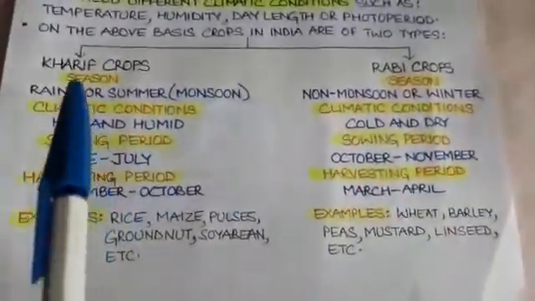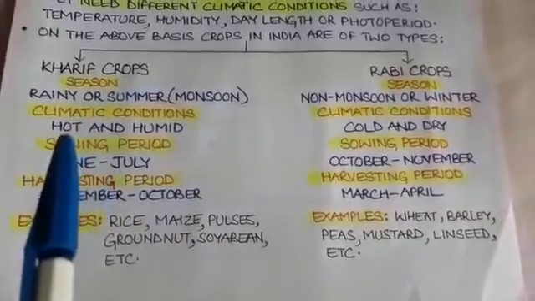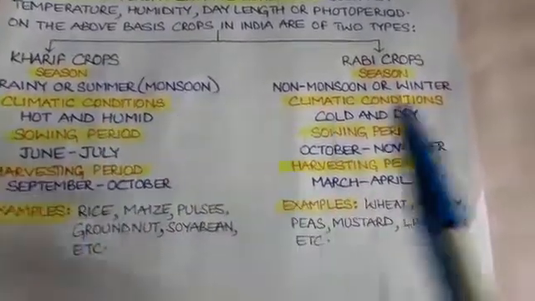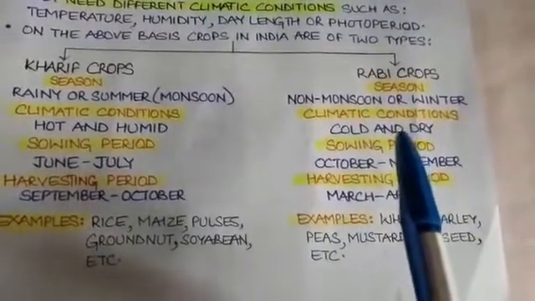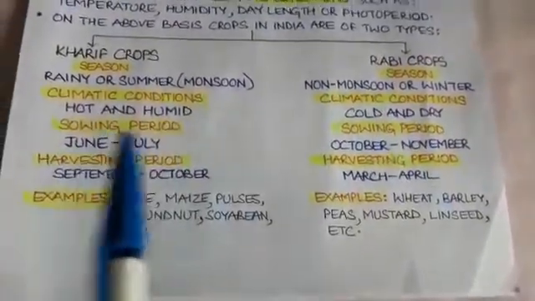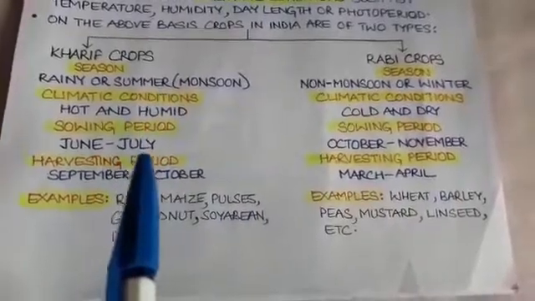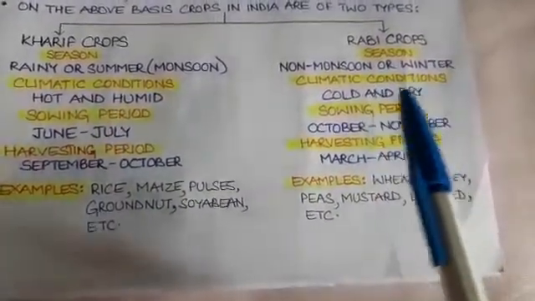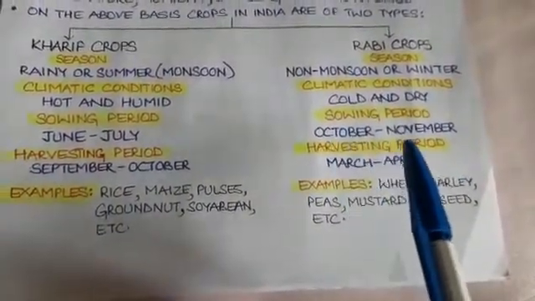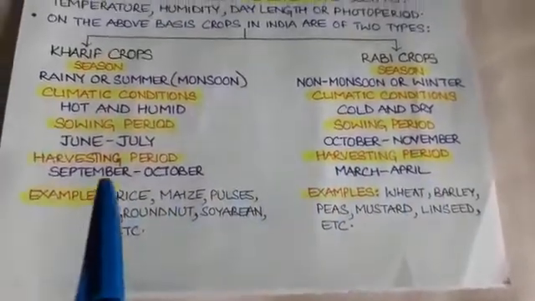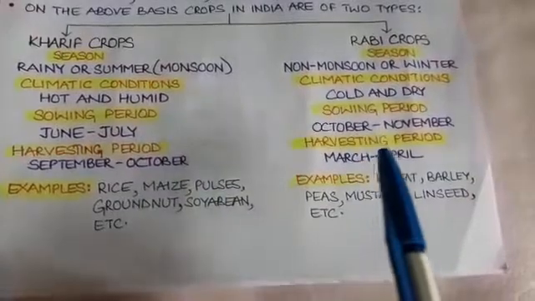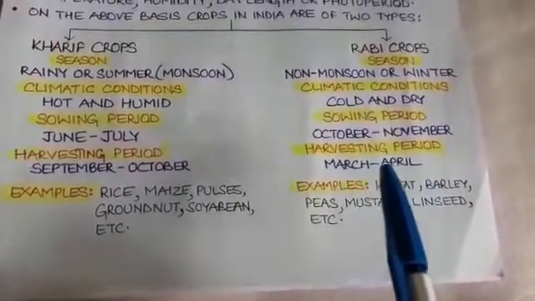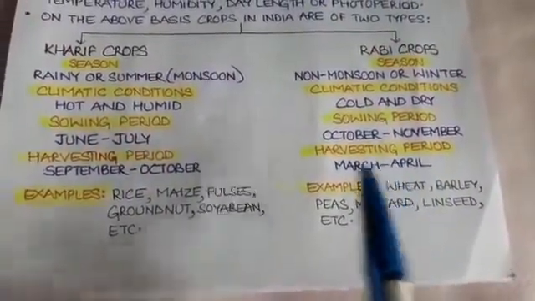The climatic conditions required for Kharif crops are hot and humid conditions, and Rabi crops require cold and dry climatic conditions. The sowing period of Kharif crop is June July, and the sowing period of Rabi crops is October November. And the harvesting period of Kharif crop is September October, whereas harvesting period of Rabi crops is March April.